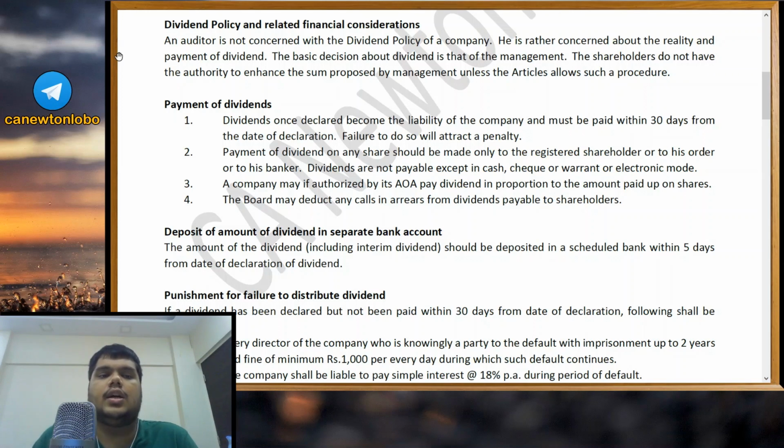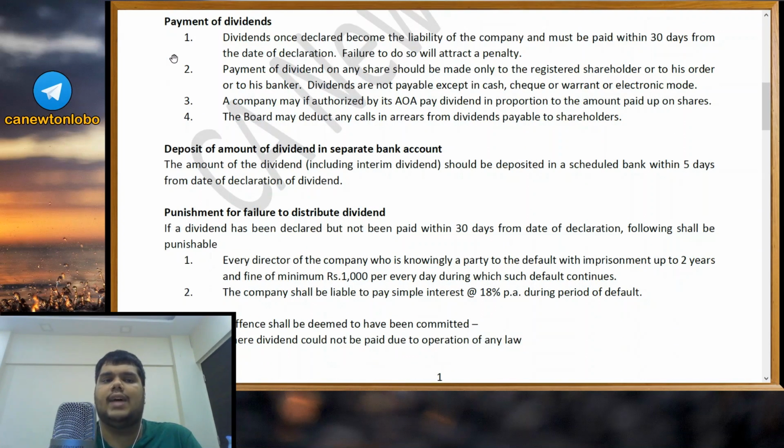So let us read this answer. An auditor is not concerned with the dividend policy of a company. He is rather concerned about the reality and payment of dividend. The basic decision about dividend is that of the management. The shareholders do not have the authority to enhance the sum proposed by management unless the articles allow such a procedure. So the shareholders can ask for an enhanced dividend only if the articles of association of the company have such a feature enlisted in it.